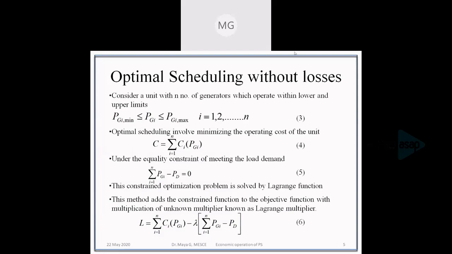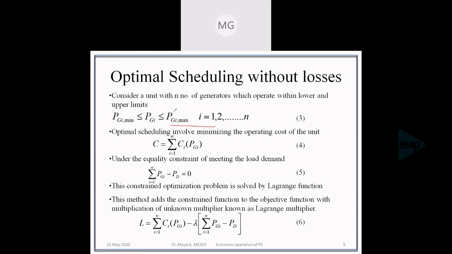A unit has to generate a minimum value that is given by PGi min, and the maximum value that a generator can generate is given by PGi max. This will be applied for each and every generator which is connected. If there are n number of units, n equations will be there.